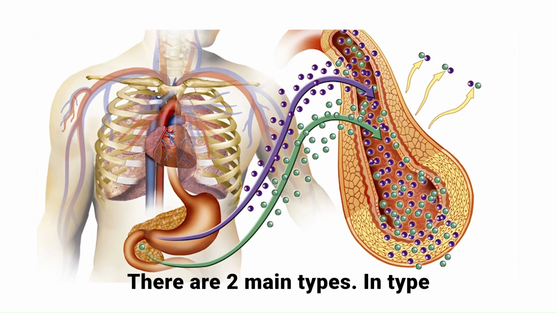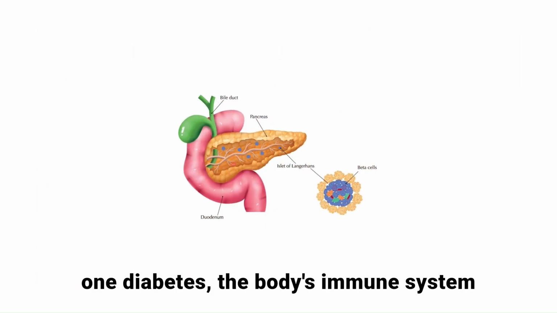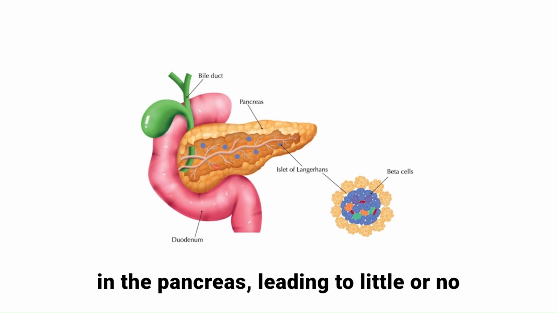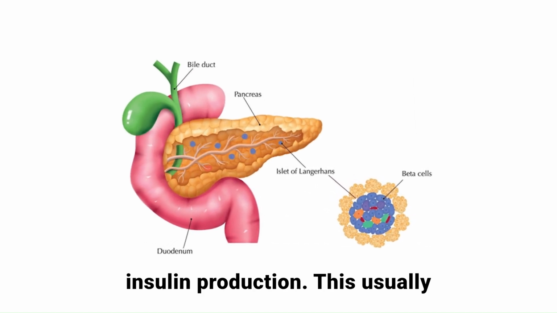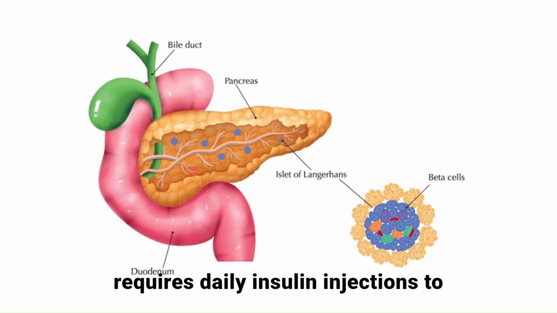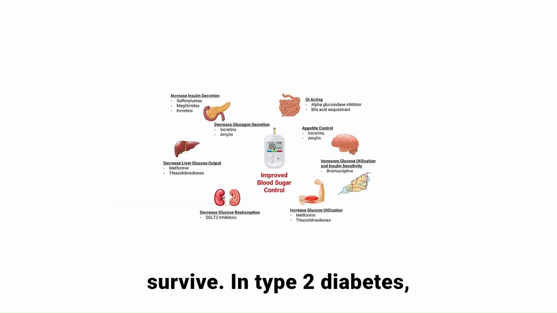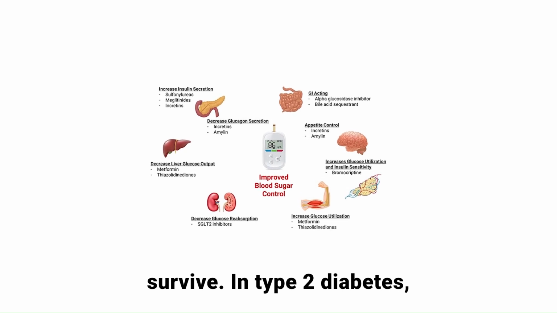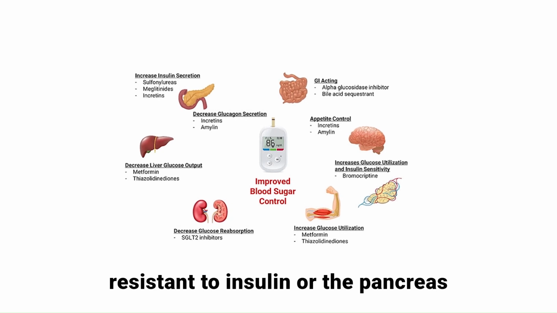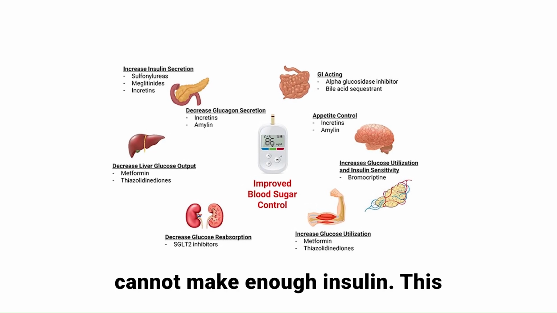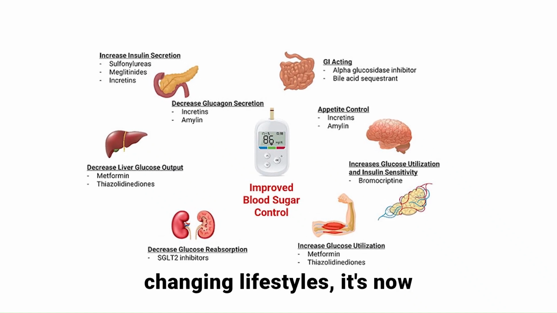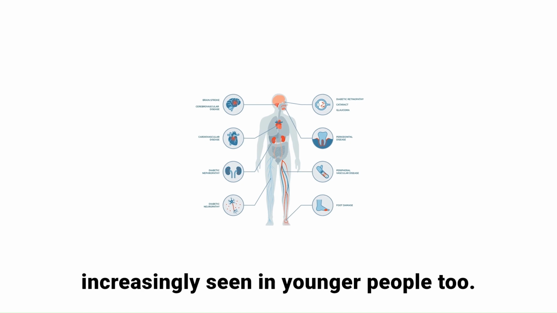There are two main types. In type 1 diabetes, the body's immune system attacks the insulin-producing beta cells in the pancreas, leading to little or no insulin production. This usually starts in childhood or adolescence and requires daily insulin injections to survive. In type 2 diabetes, which is more common, the body becomes resistant to insulin, or the pancreas cannot make enough insulin. This often develops later in life, but due to changing lifestyles, it's now increasingly seen in younger people too.